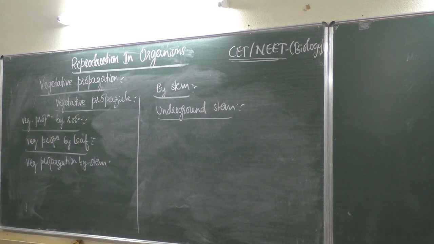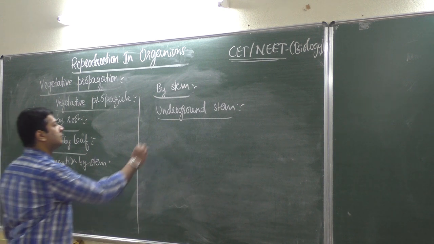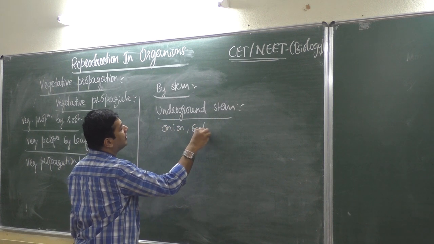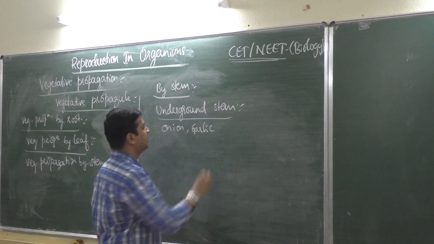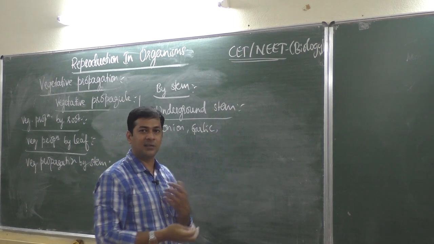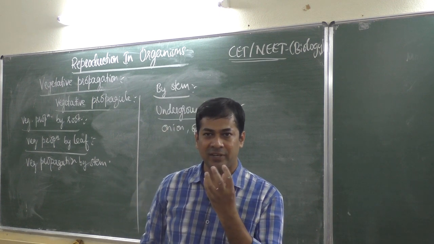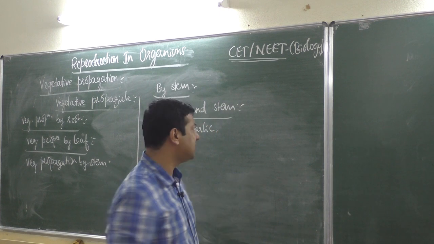That is, we see colocasia, then potato, then onion, garlic, all these come under these methods. Even though it is underground, onion, what we eat, that is not root, it is a stem that we eat. Root, have you seen root in onion?